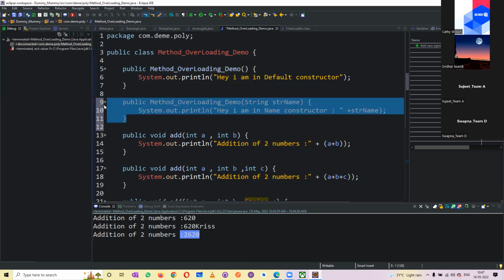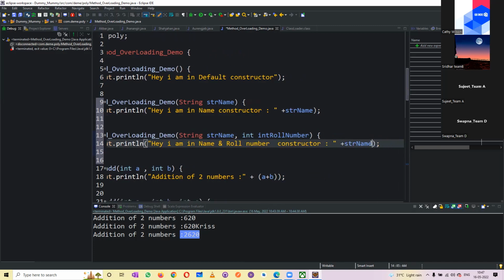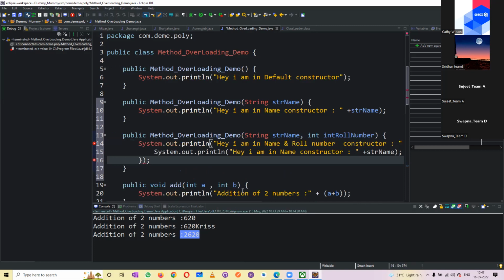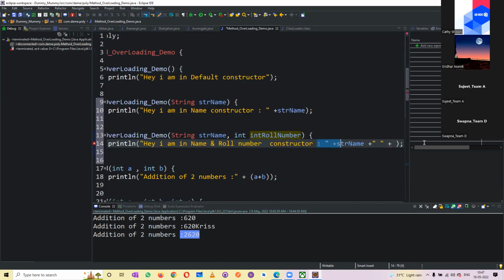Now if you wanted to add some more, I'll be adding another thing, which is int roll number. So here, name and roll number. I just added the roll number here. I didn't do anything else, guys. It is very simple.